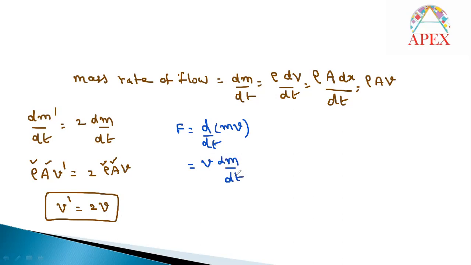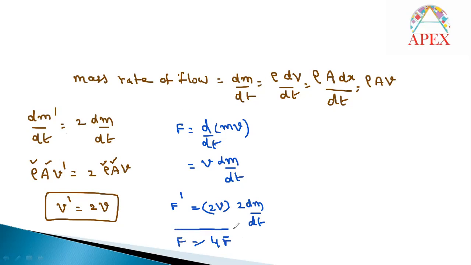So v into dm by dt you can consider. If you want to calculate F dash, what will happen to velocity? Velocity becomes double the initial velocity. And dm by dt also becomes double the initial. So 2 into 2, 4, and v into dm by dt means the initial condition, that is 4F.